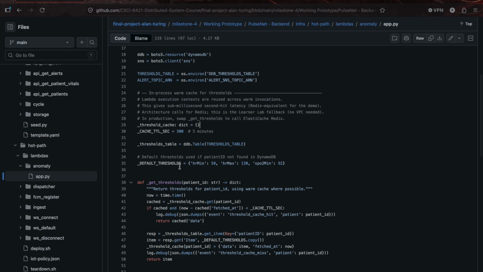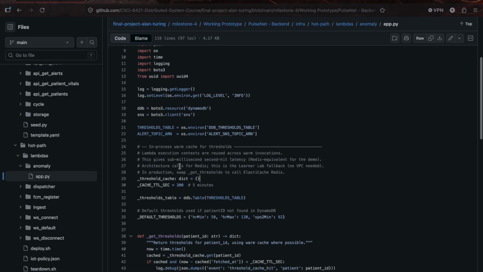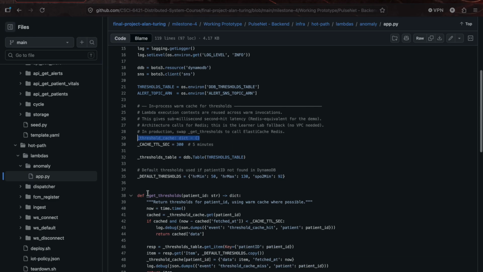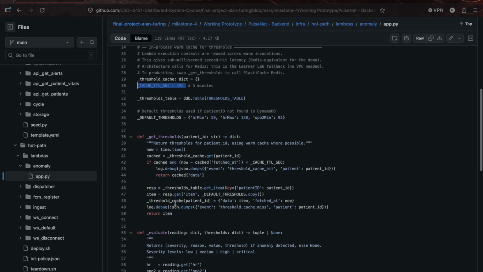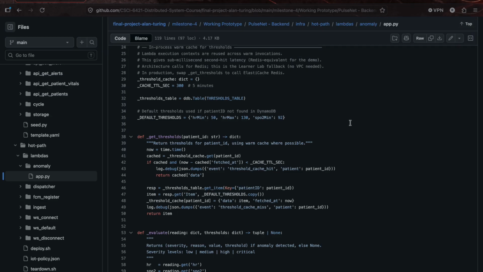Let's look at how we implemented the caching layer in our anomaly detection component. This Python code runs on AWS Lambda. On line 29, you can see we declared a global dictionary called threshold cache. And also you can see the 5 minute cache storage, because AWS Lambda execution environments stay warm for a few minutes after they are invoked. We can reuse this global state across multiple heartbeats.